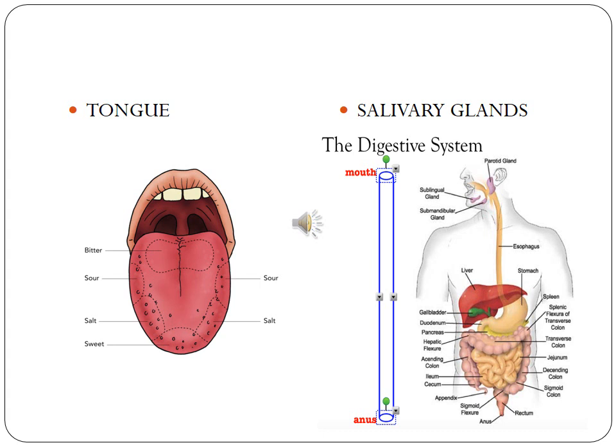The salivary glands produce saliva, and it contains an enzyme called amylase that breaks down the starch present in the food into sugar. Saliva also makes the food wet and slimy so that it can be easily swallowed.